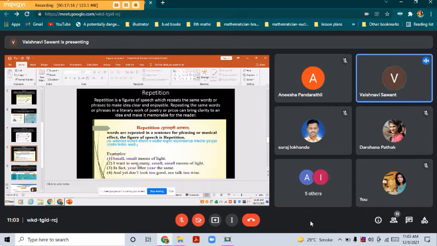Second, I want to sow many small, small moons of light. So you can see in the second sentence also, the word small is repeated two times. So that is repetition. Third, yes, Poonam, read the third sentence. So you can see here also a word is repeated two times. Nidhi, read the fourth sentence.